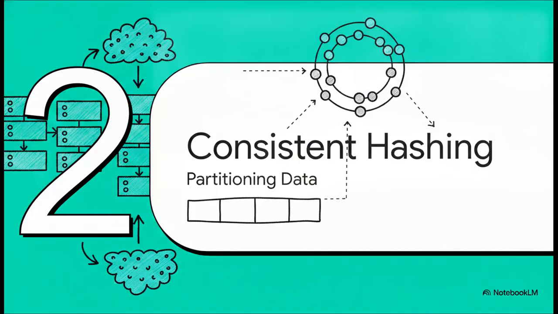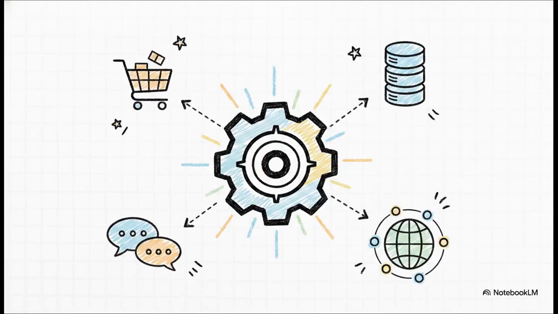Section 2, partitioning with consistent hashing. Keeping those CAP theorem trade-offs in mind, let's look at how we actually break up massive data sets. And we aren't just talking about abstract theory here. The technique we're about to explore, consistent hashing, is the engine behind some of the most robust systems in the world. It powers Amazon's Dynamo database, Apache Cassandra, the Discord chat app, Akamai's content delivery network, and similar concepts drive massive architectures like Redis and Google's Bigtable.